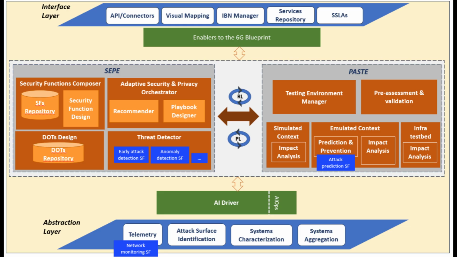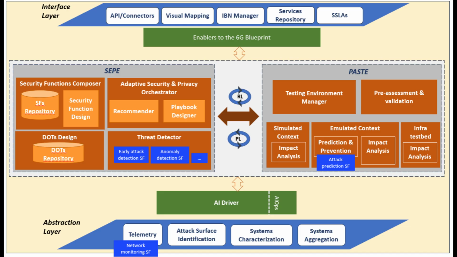At the top, in the interface layer, MARE exposes the entry points used to interact with the platform. This layer includes APIs and connectors for exchanging security events and telemetry, as well as Security Service Level Agreements, or SSLAs, which define the security objectives and policies that must be enforced in the network. Below this, the abstraction layer provides a normalized view of the infrastructure. It collects telemetry data, identifies the attack surface, and characterizes the monitored systems so that all components in the security plane have a common understanding of the network state and the assets being protected.